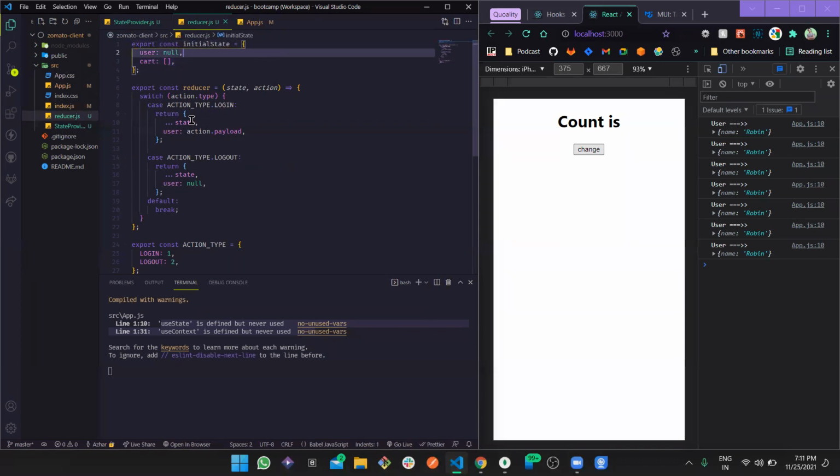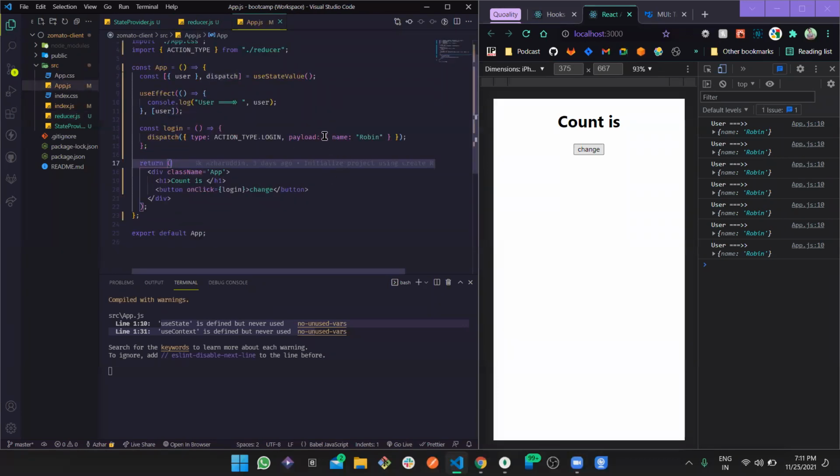Now, what we want to set: just take whatever state is there and set the user to be action.payload. So action.payload, what are we sending? We are sending the user object here. So here in the payload, we are sending this user object. So now we have successfully integrated our entire state management system.